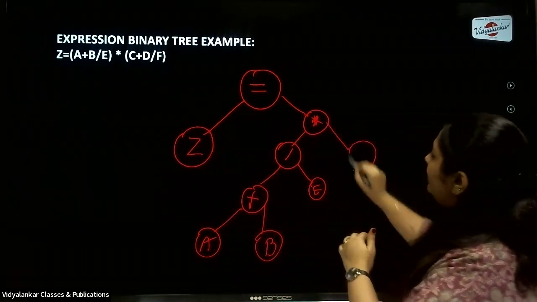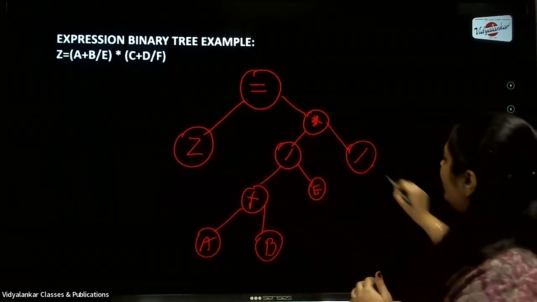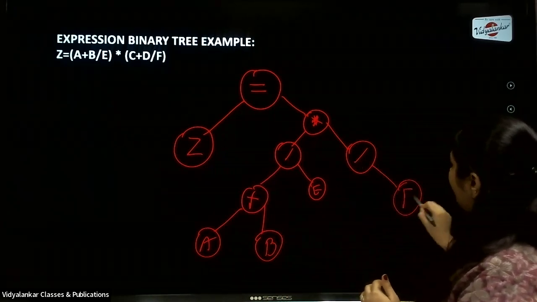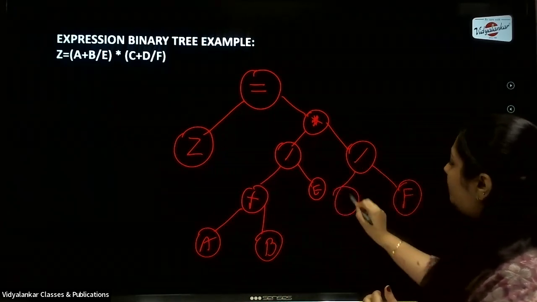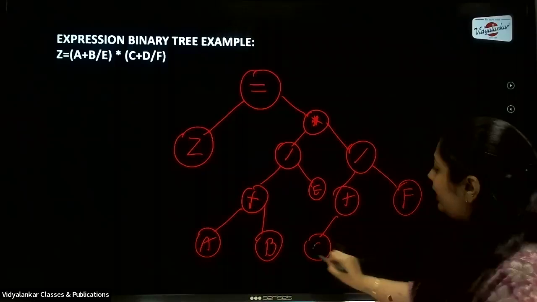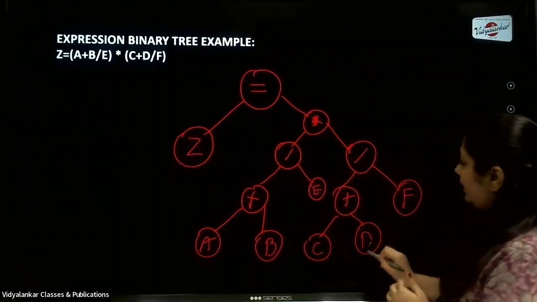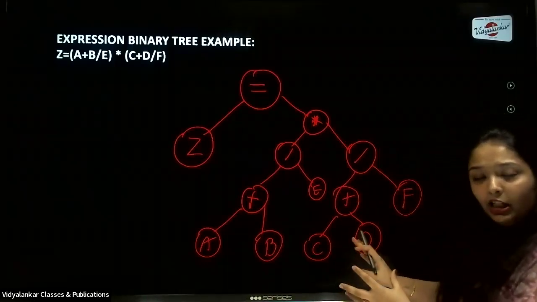Come to the other side. Here again you have the division sign. On the right you have F. And here you again have plus C and D. So that's your diagrammatic representation.